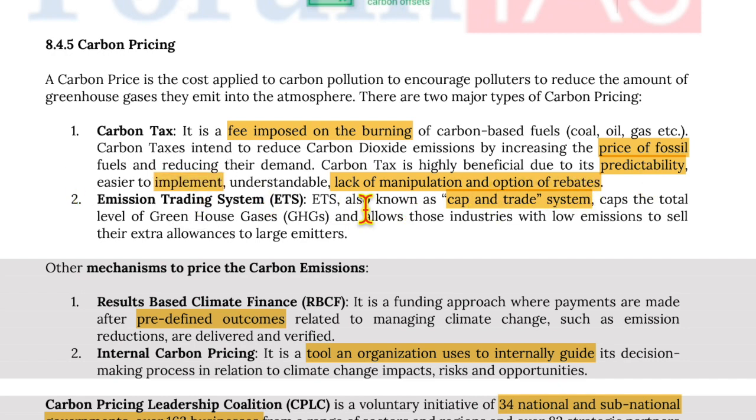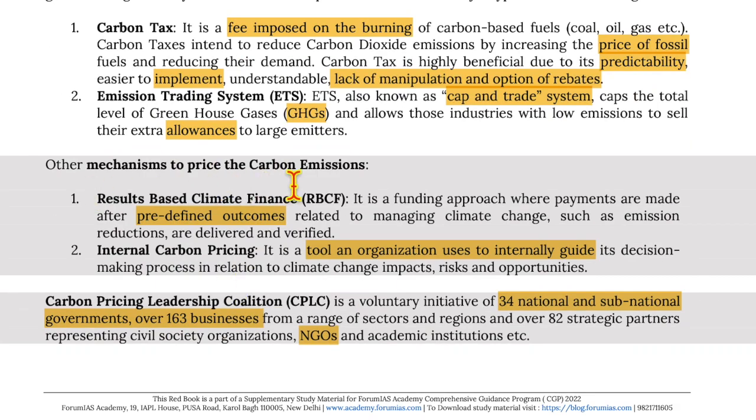Now, emissions trading system, also known as cap and trade system, caps the total level of the greenhouse gas and allows those industries with low emissions to sell their extra allowances to large emitters. Now, other mechanisms to price carbon emissions are result-based climate finance and internal carbon pricing. Now, result-based climate finance is a funding approach where payments are made after predefined outcomes related to managing climate change, such as emission reduction, are delivered and verified.